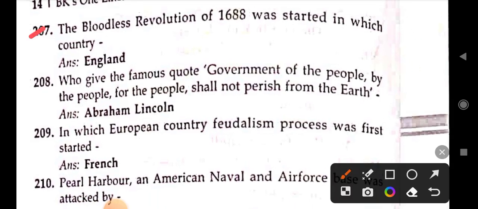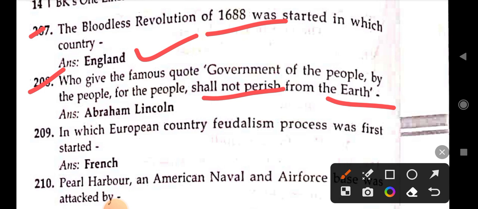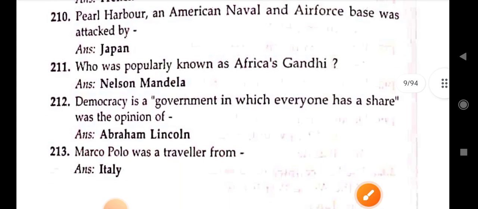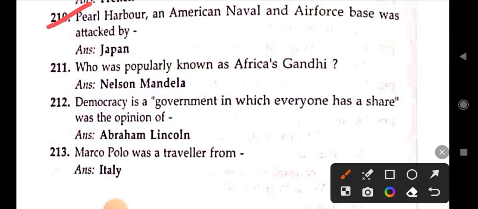The Glorious Revolution of 1688 started in which country? England. Who gave the famous quote, "Government of the people, by the people, for the people, shall not perish from the earth"? Abraham Lincoln. In which European country did the feudalism process first start? France. Next. Pearl Harbor, an American naval and air base, was attacked by Japan.